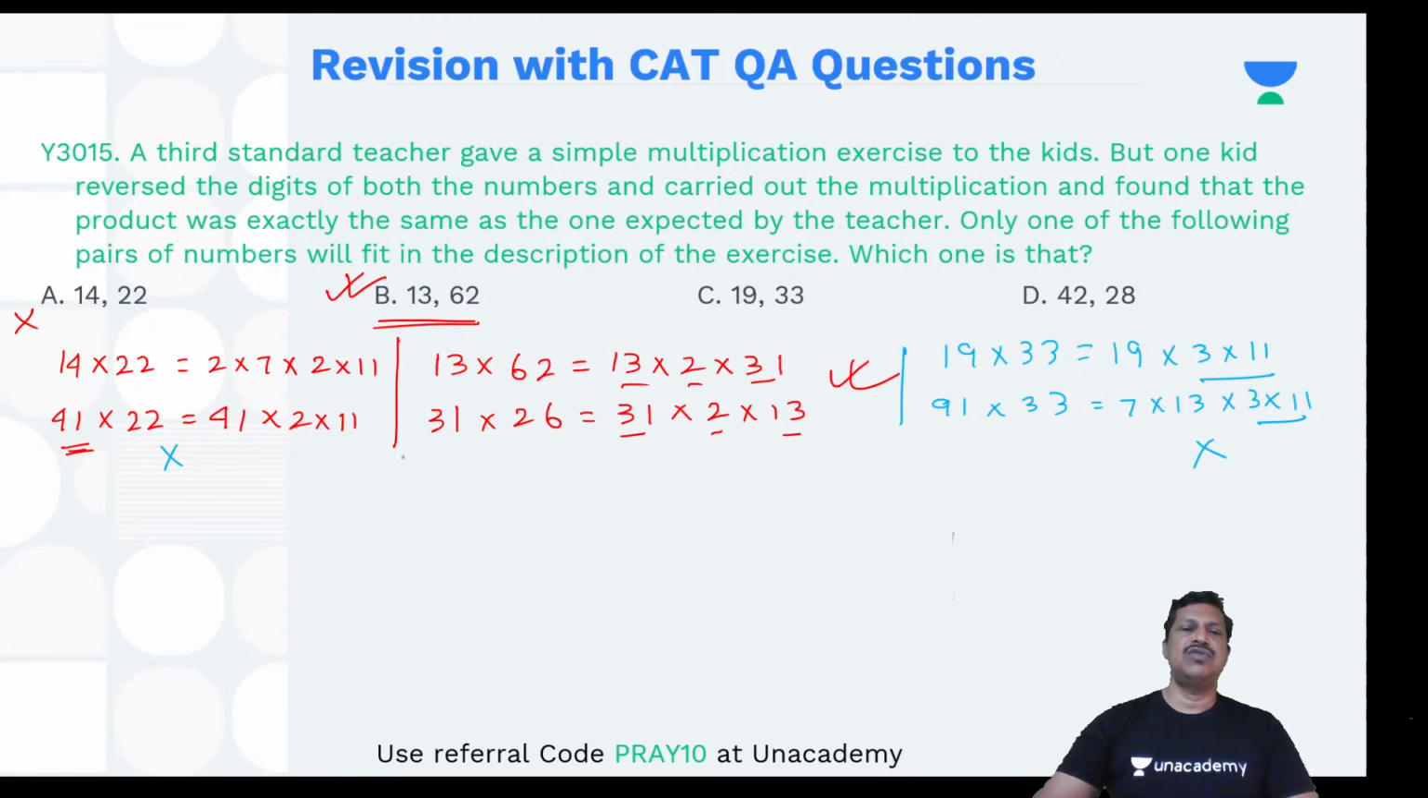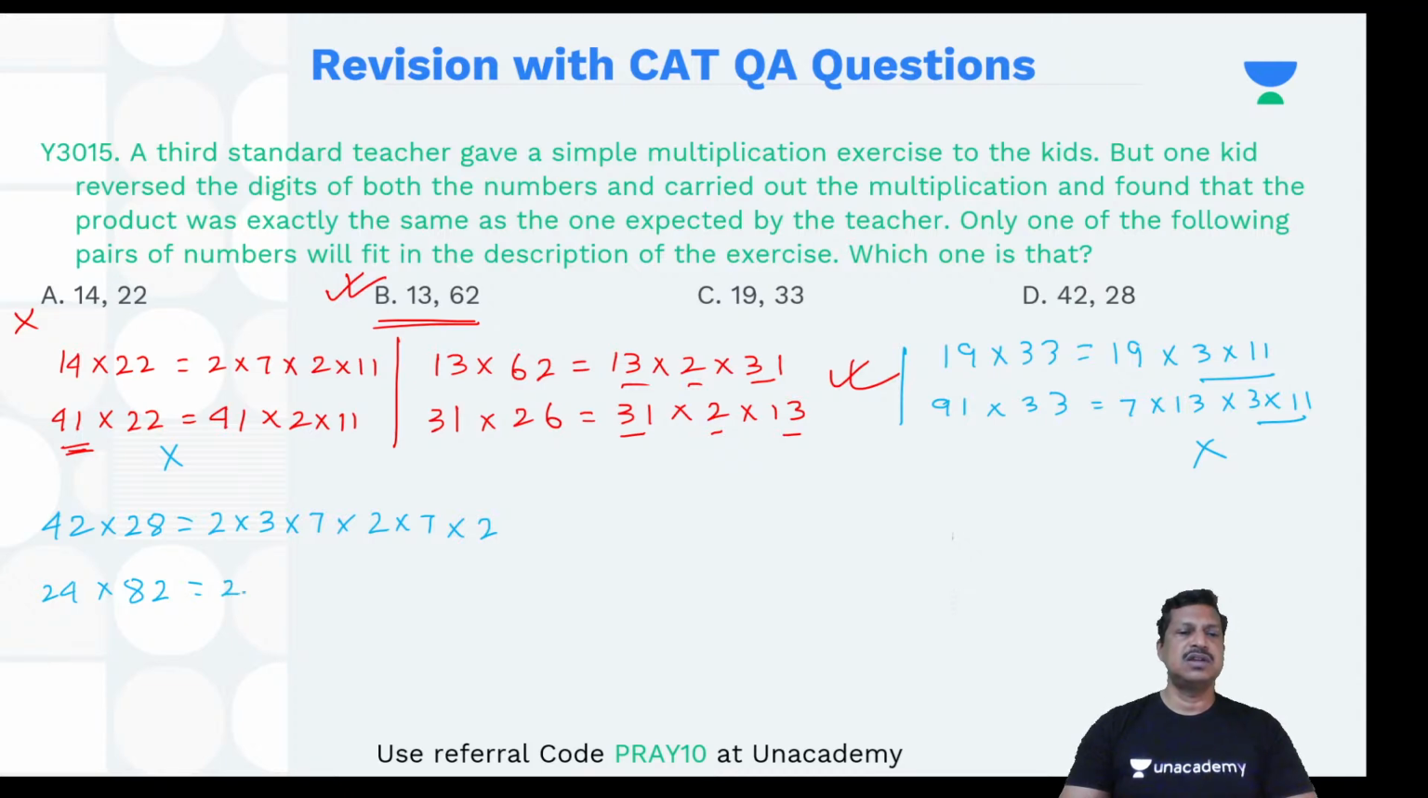We have already done 42 and 24, 28. So if we go for 42 into 28, this comes out with 42 is 2 into 3 into 7, 6 into 7. And 28 is nothing but 2 into 7 into 2, right? This is all right. Now, if you go for 24 into 82, if I reverse the digits, so 24 is